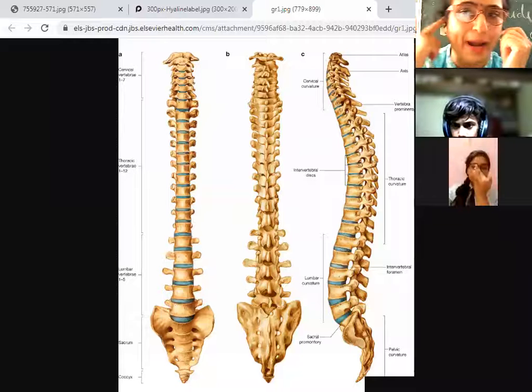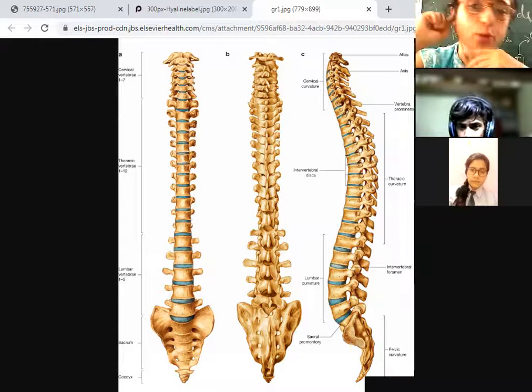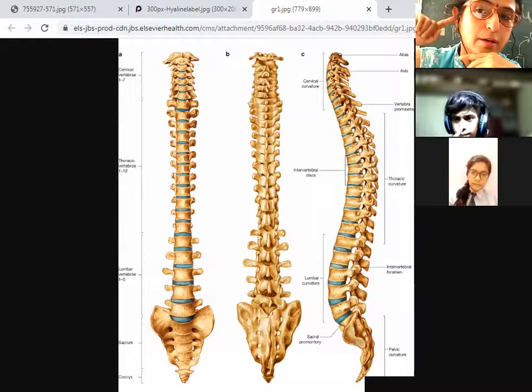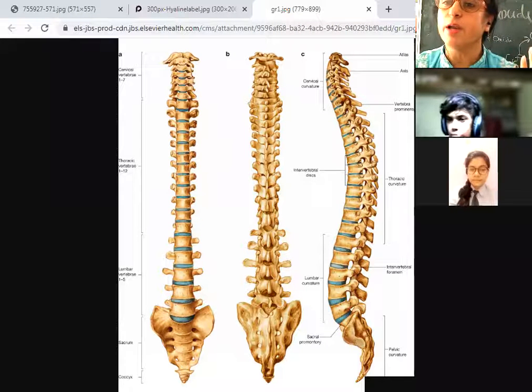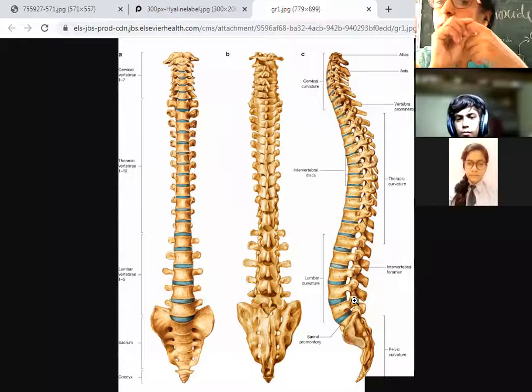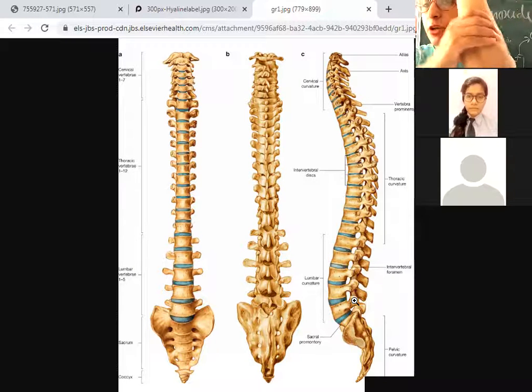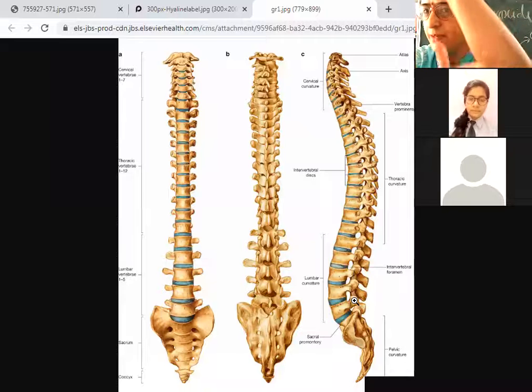Are you able to bend it? Yes, ma'am. Now, why are you able to bend it? Because I just said that bones are hard. Will you be able to bend your arm from this place in the center?